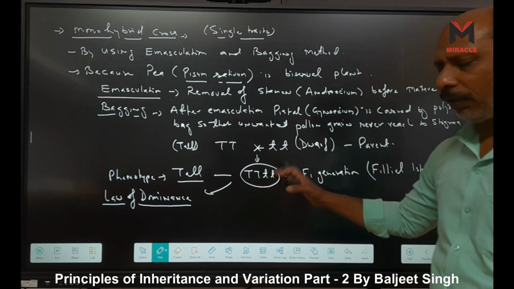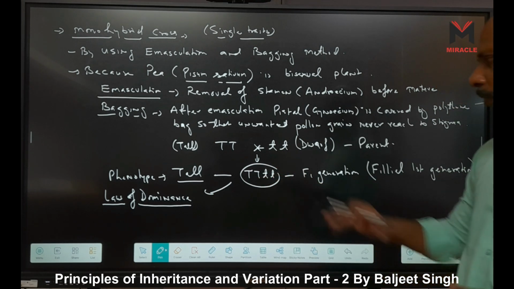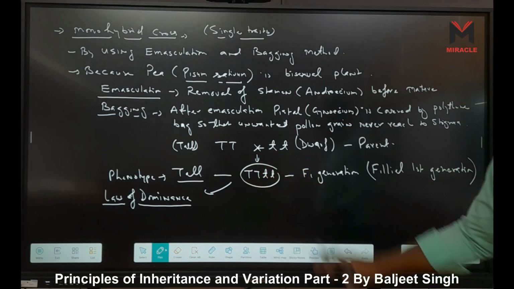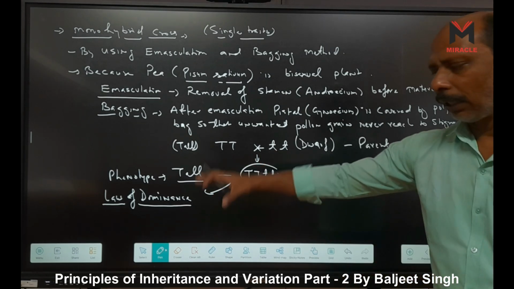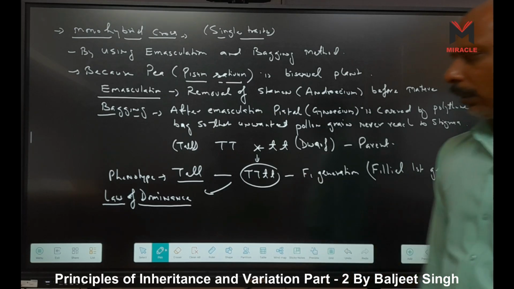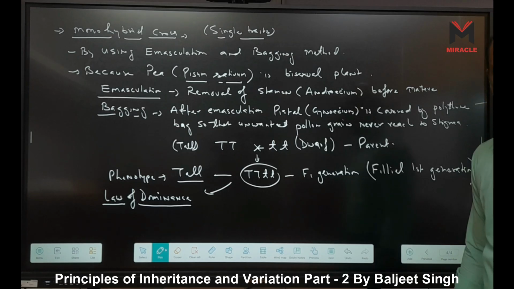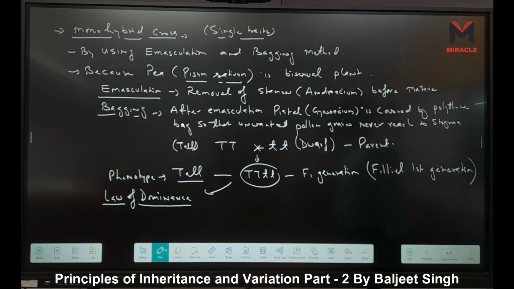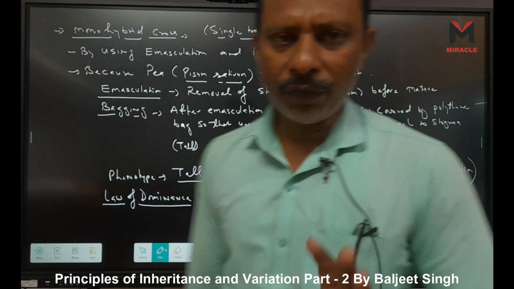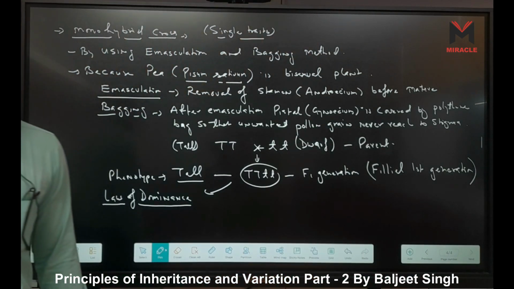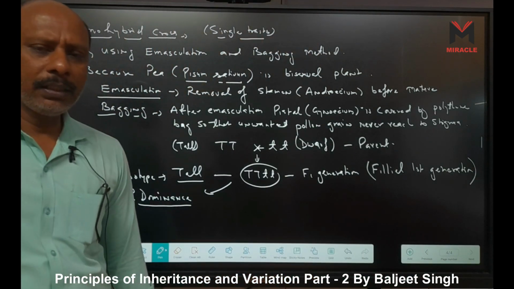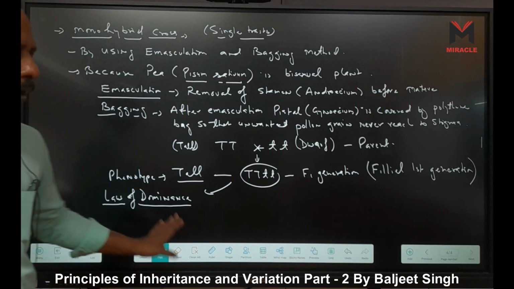Genotype means both are there, 50% capital T and 50% small t. But in the F1 generation only tall plants are there. That means tall is dominant over dwarf, right? So this principle is called the law of dominance. It is Mendel's first law, the first law of genetic inheritance.